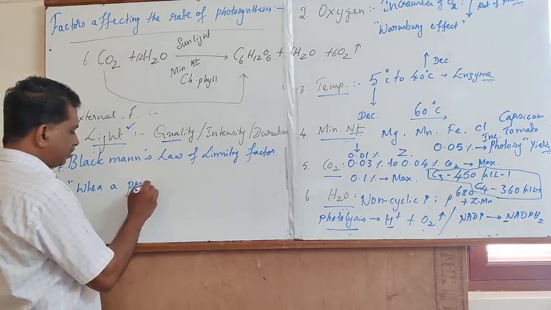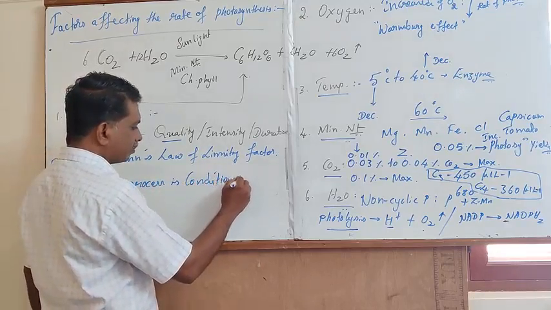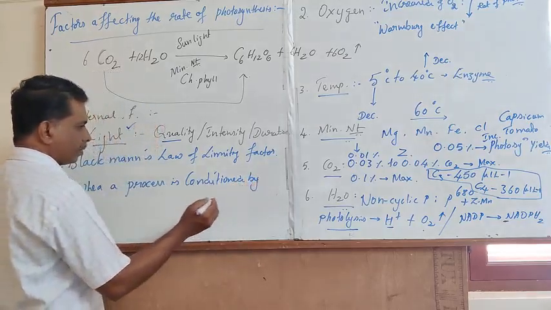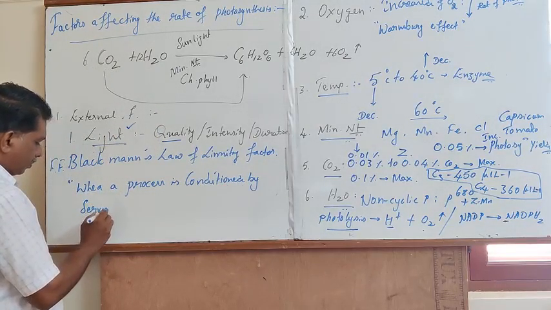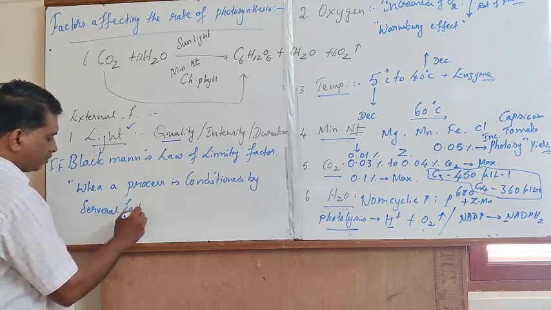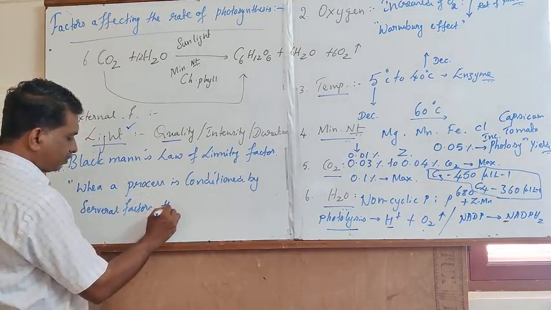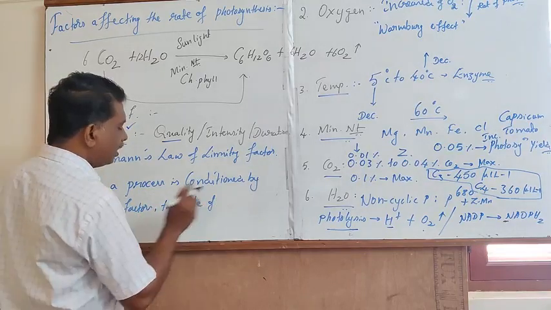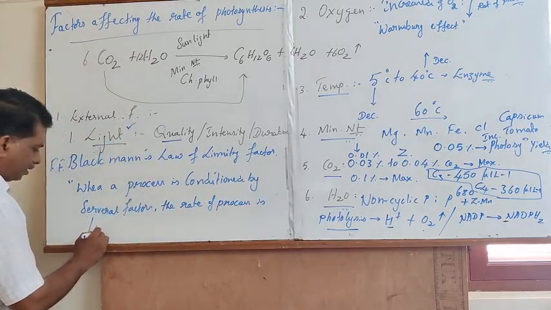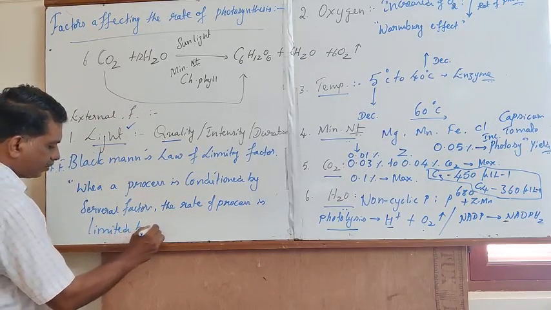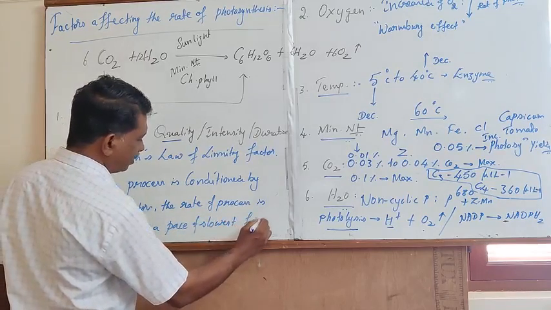When a process is conditioned by several factors, the rate of the process is limited by the pace of the slowest factor.